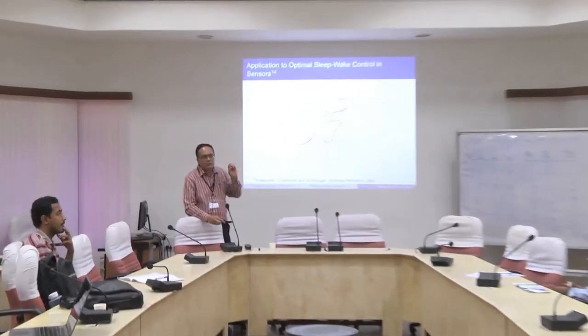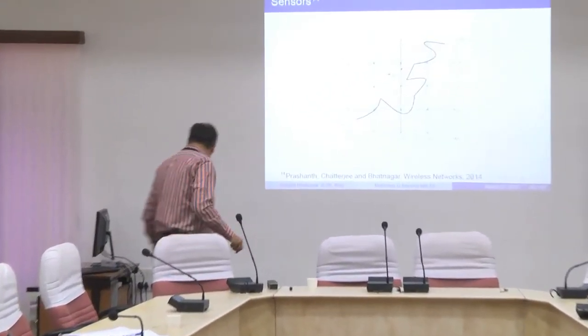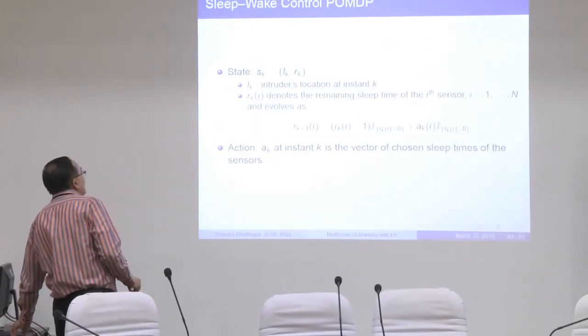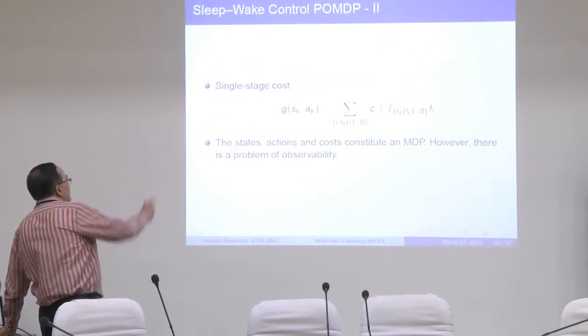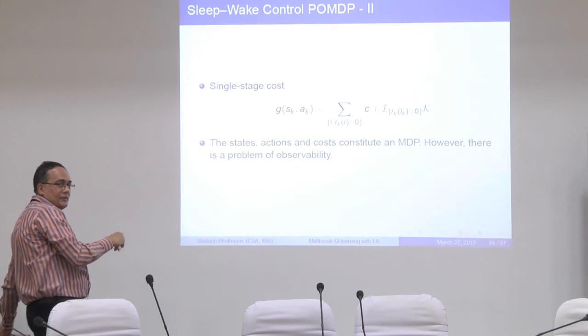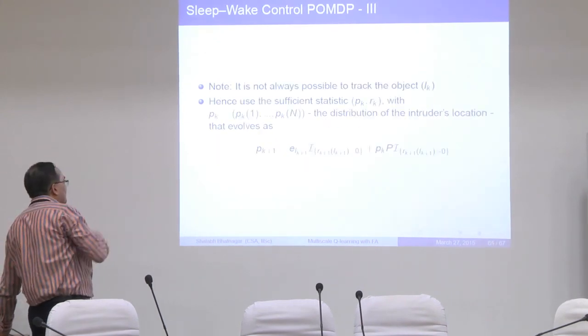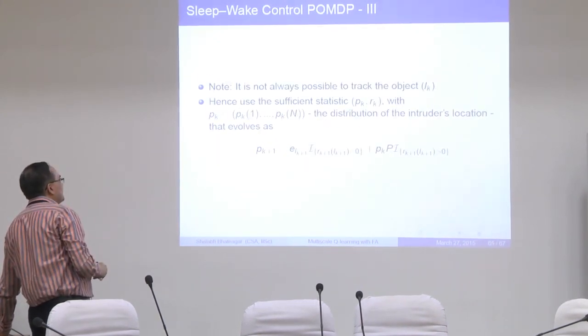In this application, what was the objective? In terms of comparison with just Q-learning, the overall objective was to track the intruder. You had a couple of plots two slides ahead. So this is the single stage cost function, and then you look at the corresponding long run average of it.